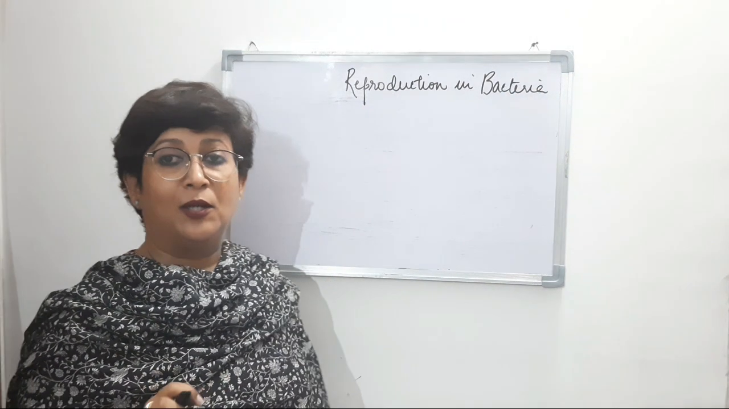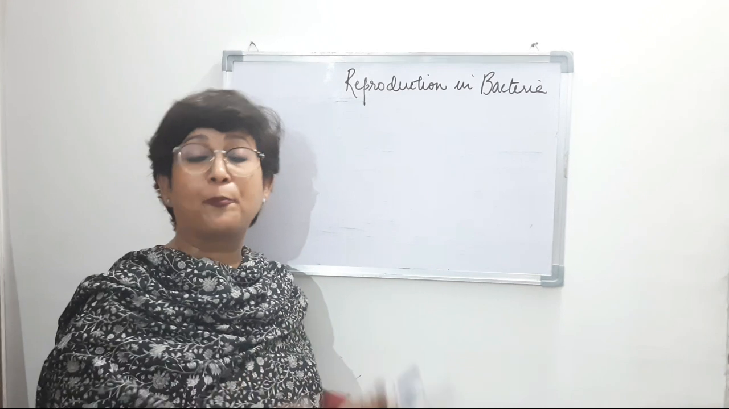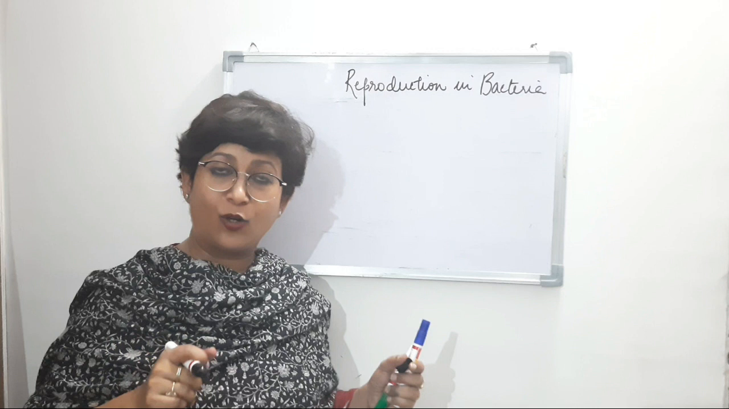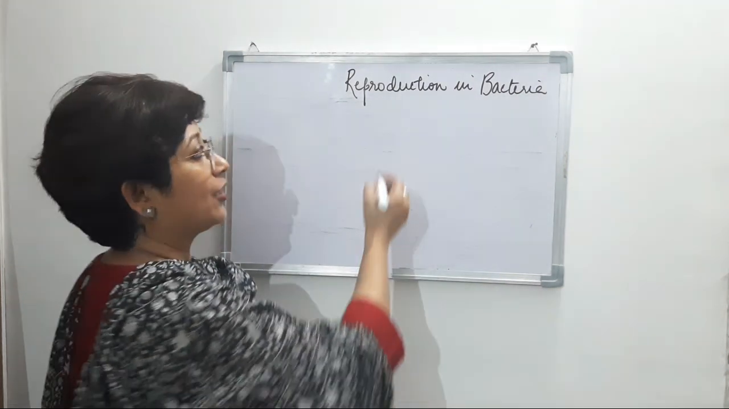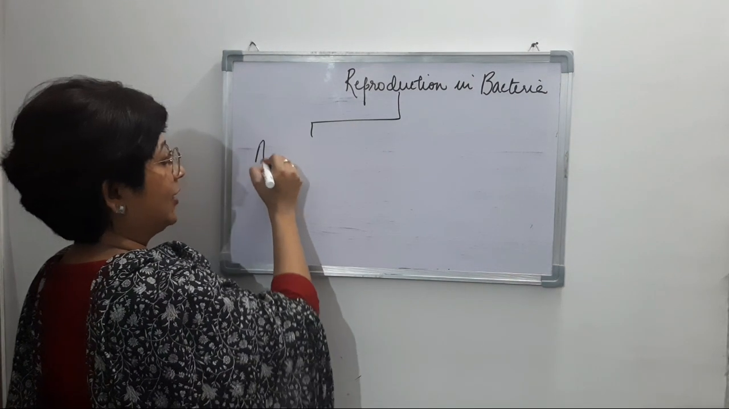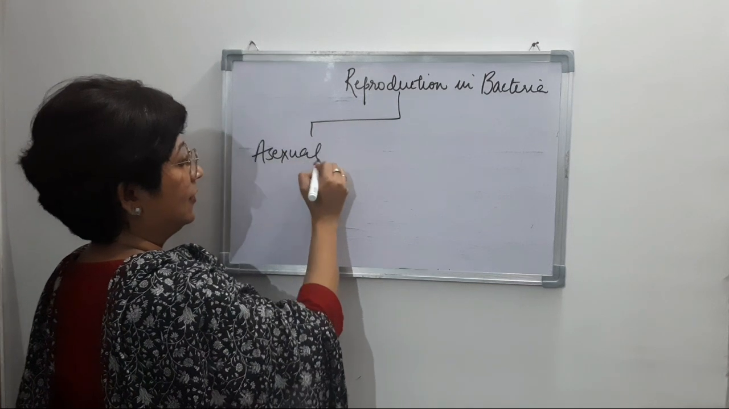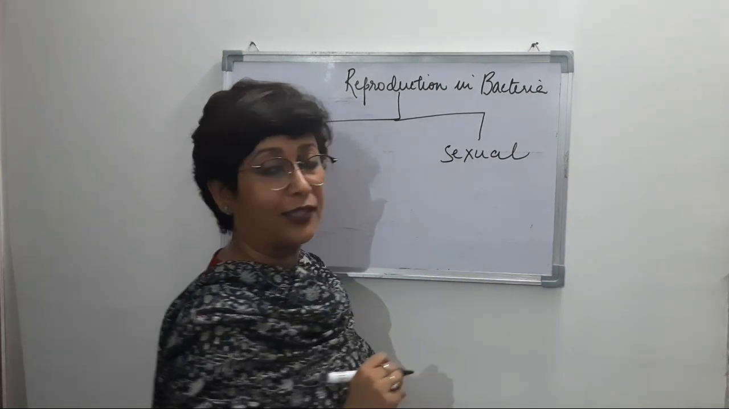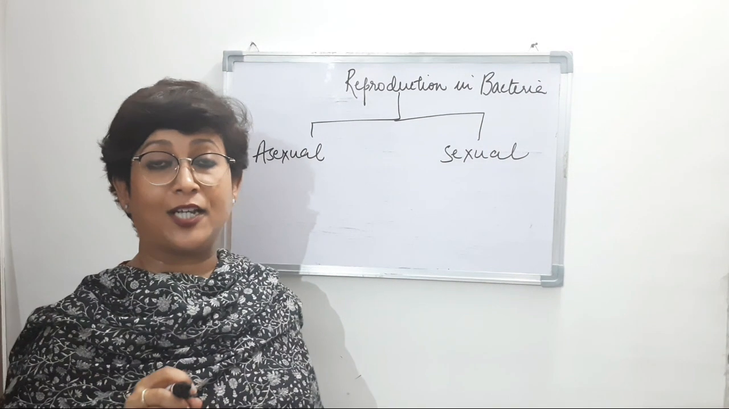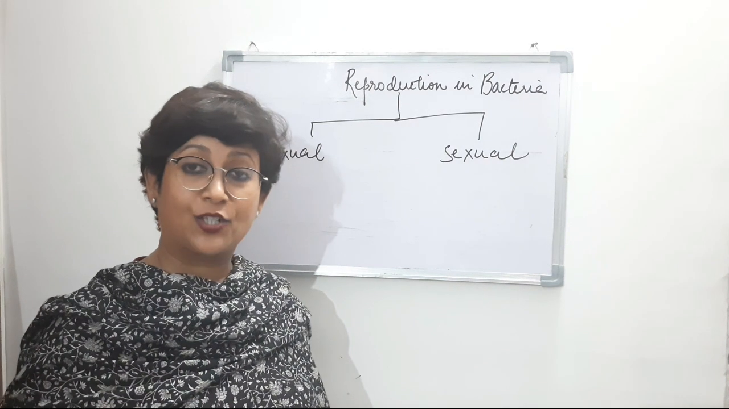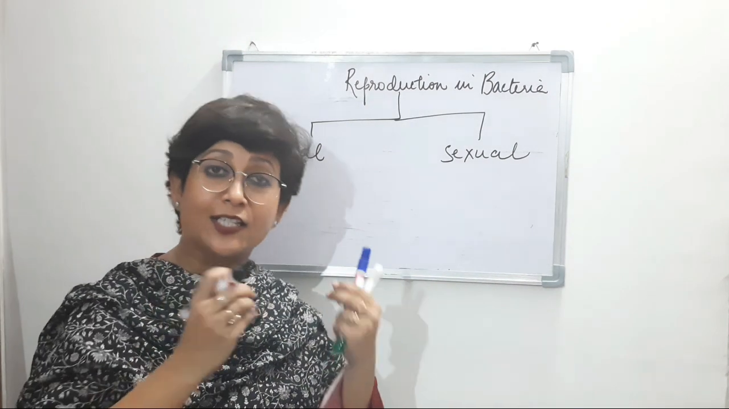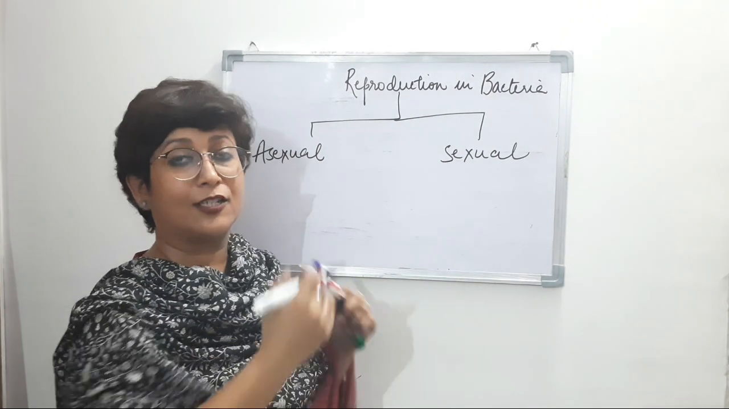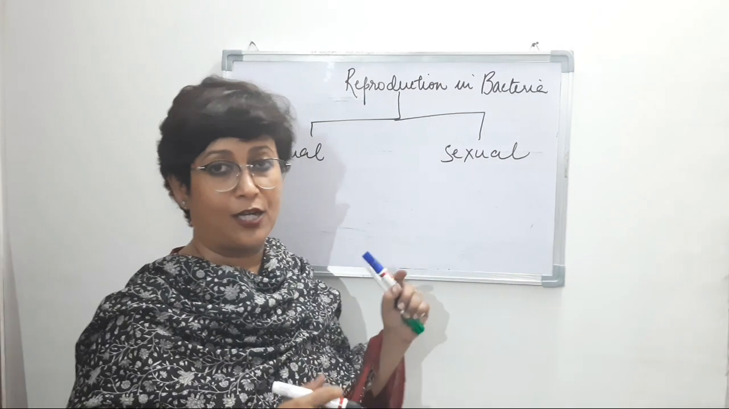And this being a prokaryotic cell, what is amazing is that in bacteria also we find two types of reproduction: asexual, and we also find sexual reproduction in bacteria, it being a prokaryotic cell. Now when we say sexual reproduction, there are no different kinds of sexes in the bacteria, but still we will discuss how it is a sexual reproduction.